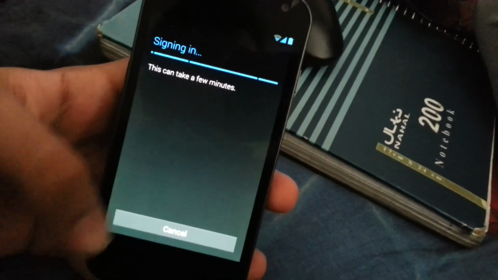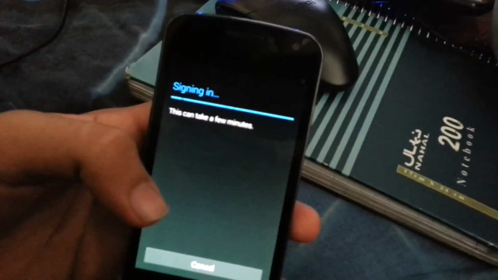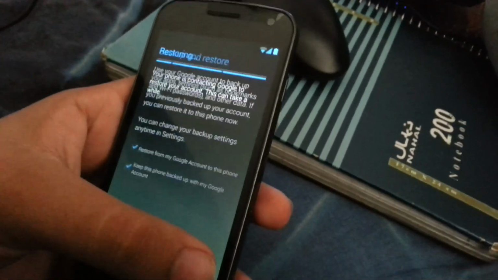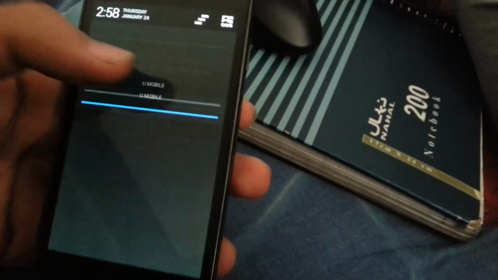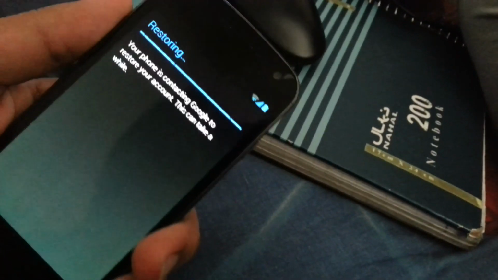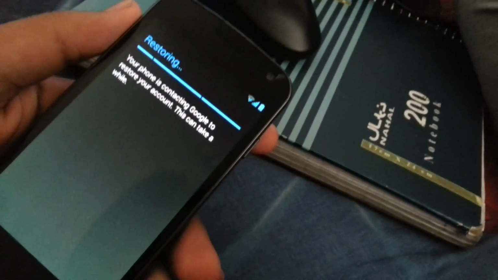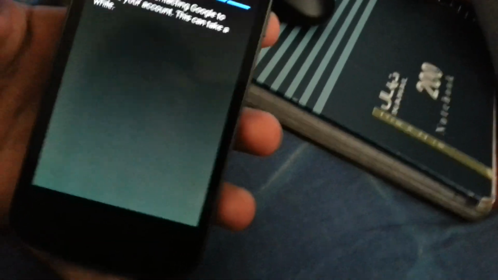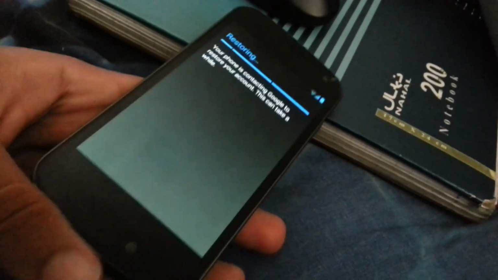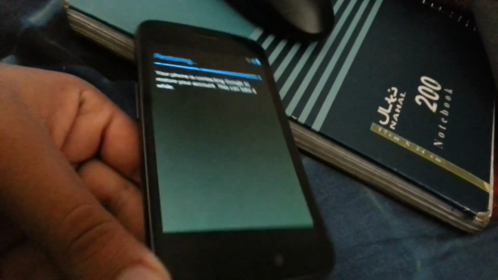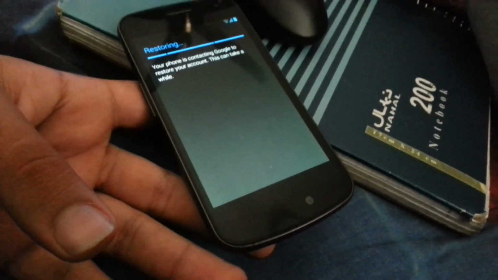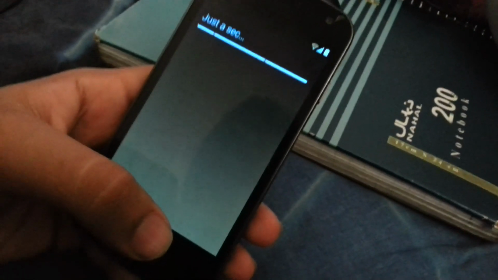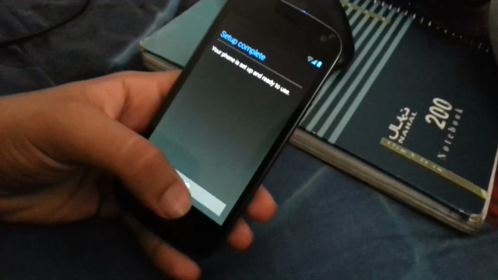The ROM feels really good, I have to say. Oh, I haven't set up my, because I didn't sign in with my own account, so it was asking for something. This is basically the very first time I'm using this CyanogenMod 10.1 actually.